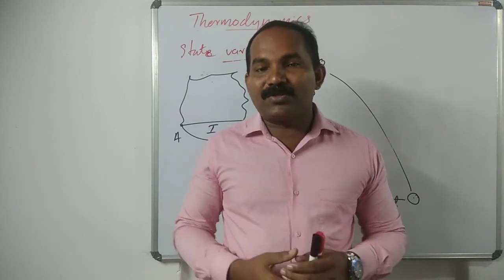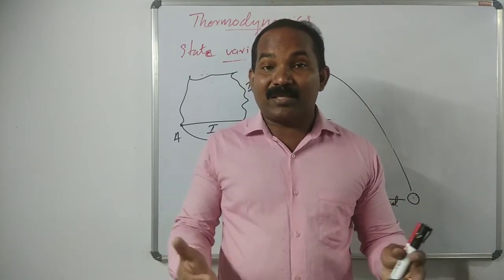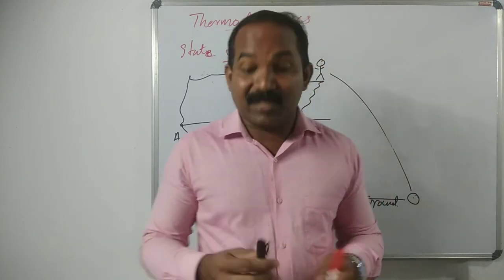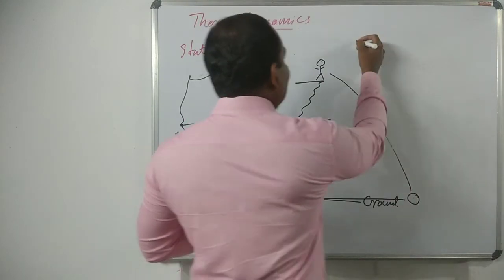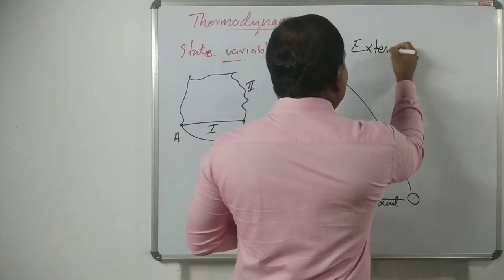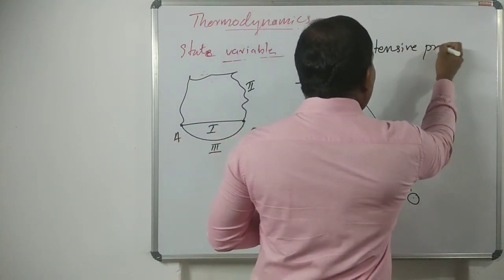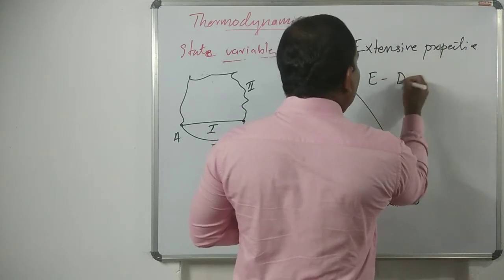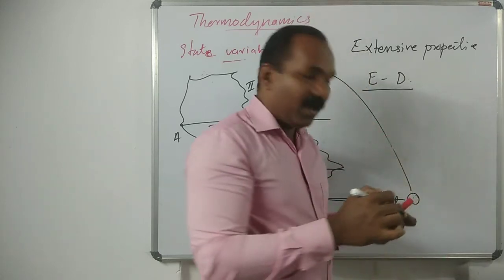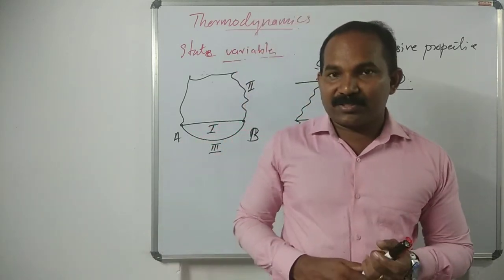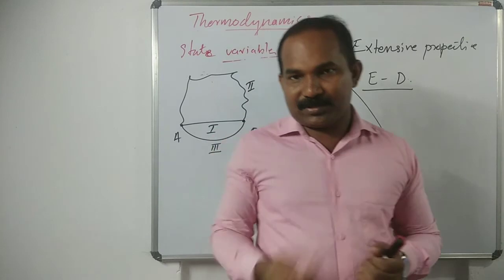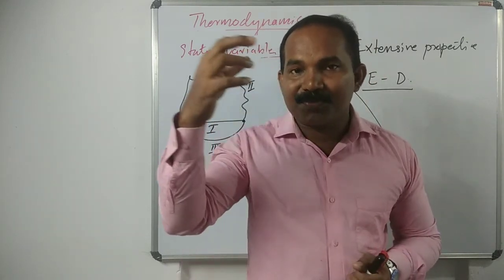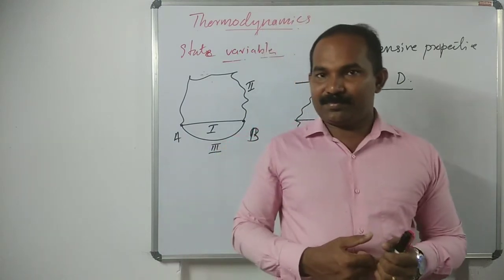For example, mass, volume, heat capacity, entropy, etc. are extensive properties. So an extensive property depends on the quantity of the substance, the amount of the substance.